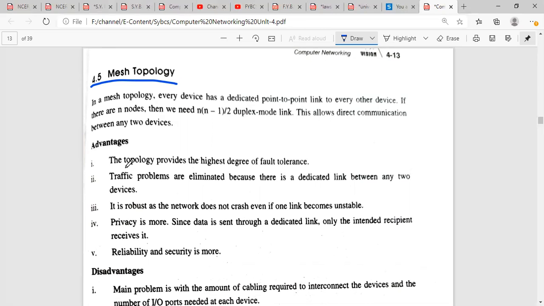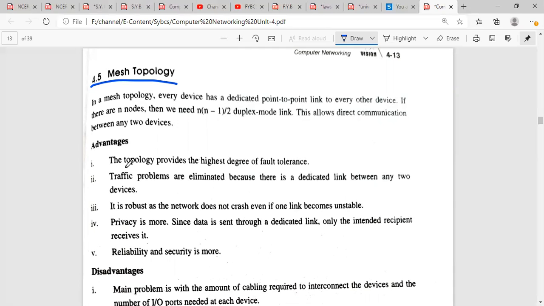The topology provides the highest degree of fault tolerance. The fault tolerance capability of the system is the highest as compared to other topologies. Traffic problems are eliminated because there is a dedicated link between any two devices. If we have n number of devices, the traffic is less. Why? Because there is a dedicated link between two devices. If I want to transfer data from one device to a second, there will not be any traffic because that link is specifically designed for those two devices only.